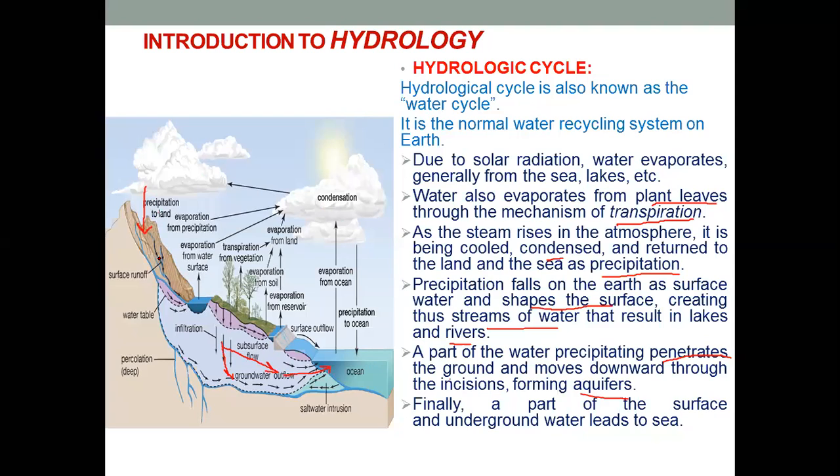Okay, another part is some other water, it gets infiltrated into the soil and it travels below the surface of the soil in form of groundwater. Now both these river water and groundwater, they travel horizontally towards the ocean. Okay, which will again then get evaporated and form clouds, forming the rainfall. In this way, this is nothing but the water recycling system on the earth. So this is the hydrologic cycle. I hope you understood it. Let's go to the next point.